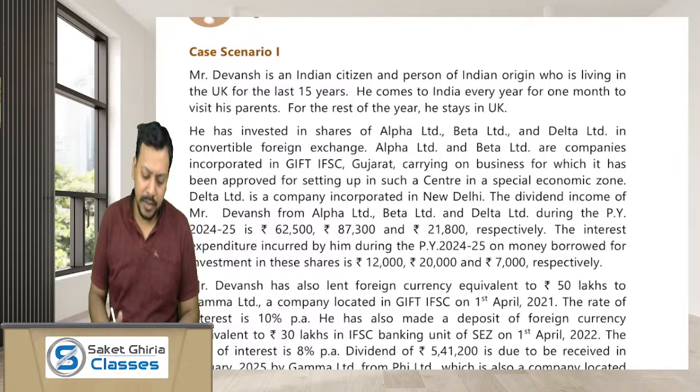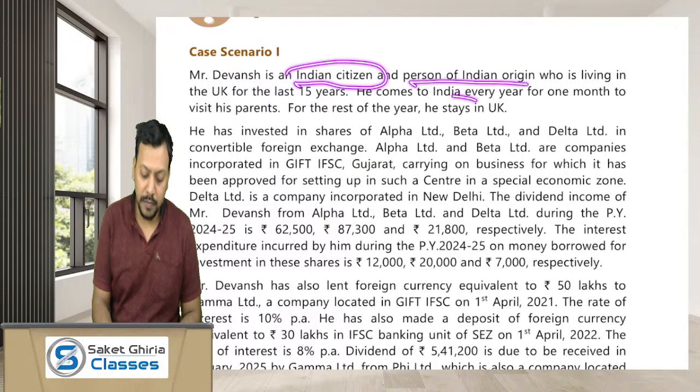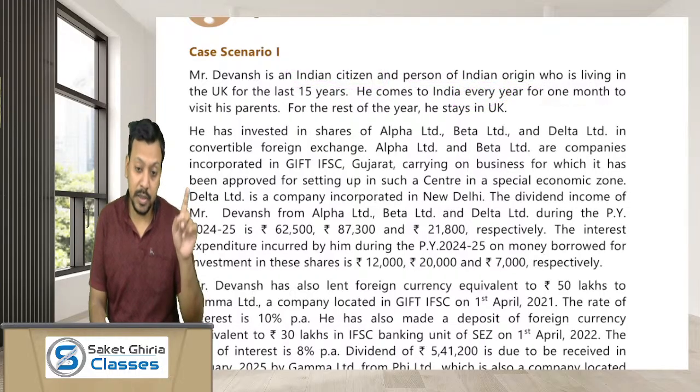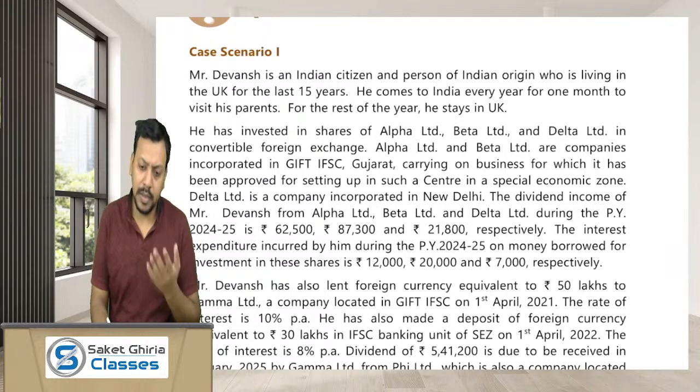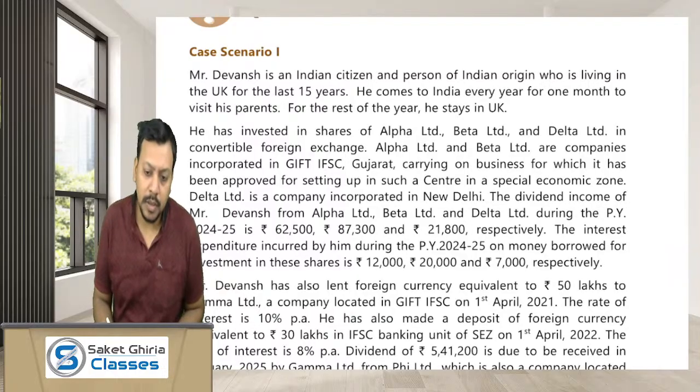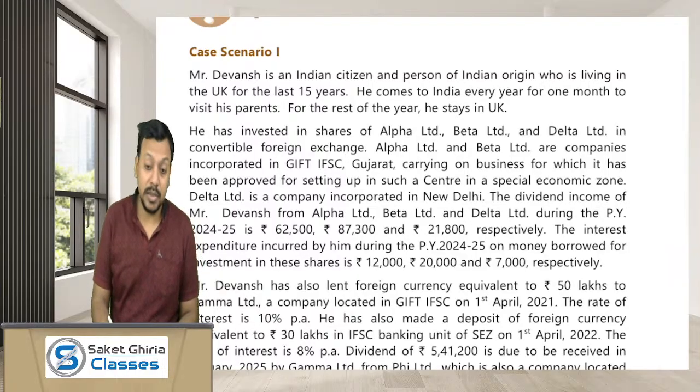Mr. Devansh is an Indian citizen and a person of Indian origin who is living in the UK for the last 15 years. But one important thing is that he is a citizen of India as well as a person of Indian origin. He comes to India every year for 1 month. Dear friends, if Mr. Devansh comes to India for only 1 month, then his period of stay is just 30 or 31 days in India every year.